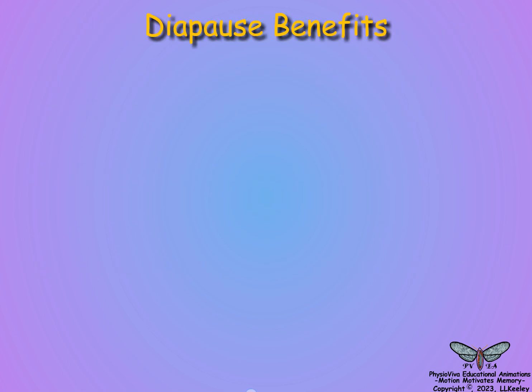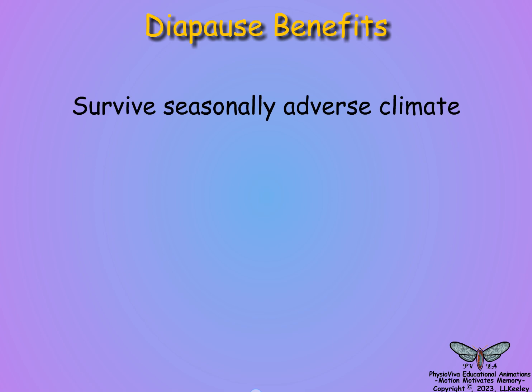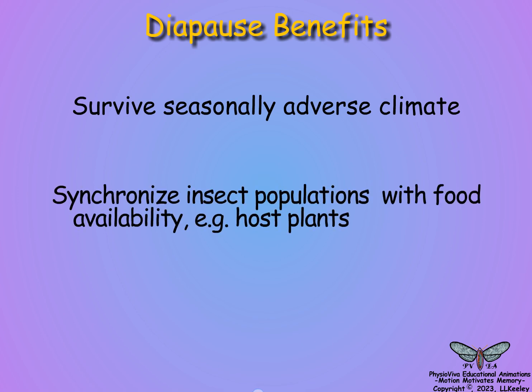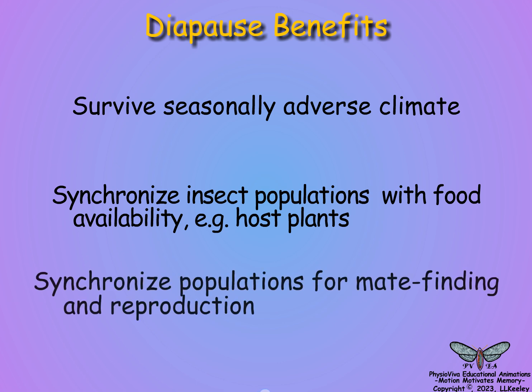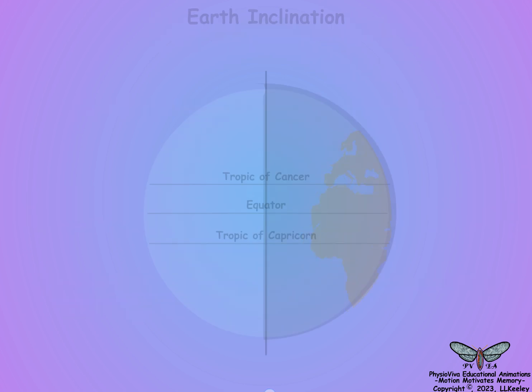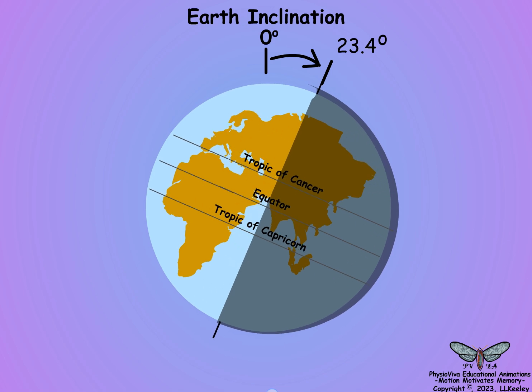What are the benefits of diapause? Survival of adverse climate. To synchronize insect populations with food availability, for example, host plants, and synchronize populations for mate finding and reproduction. What causes seasonally adverse weather?